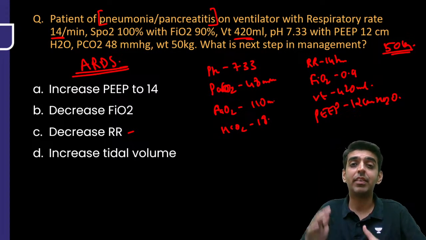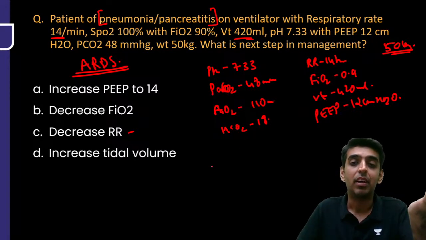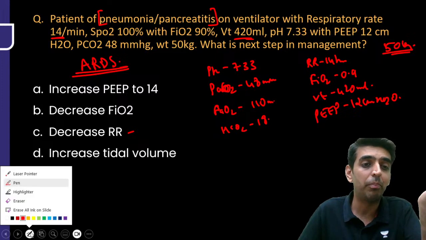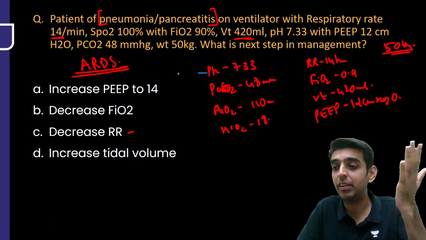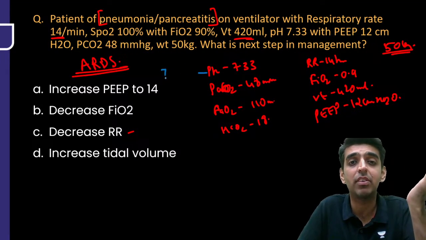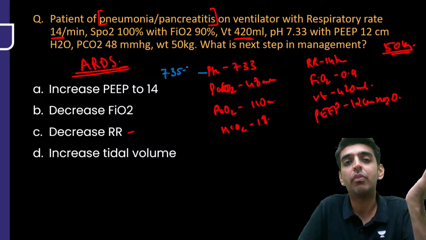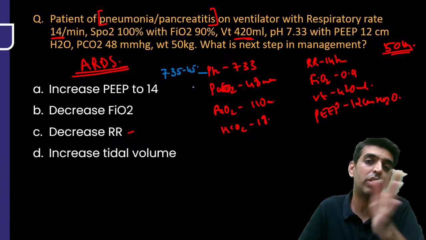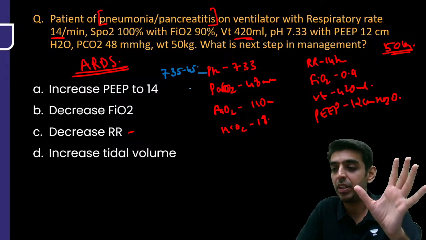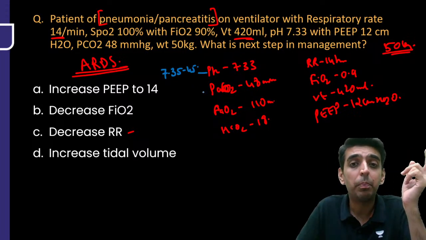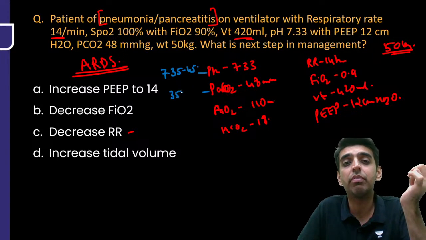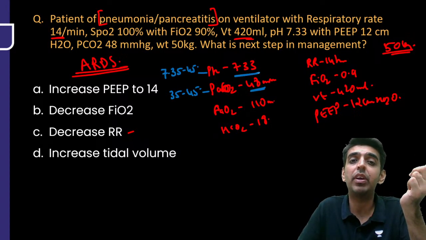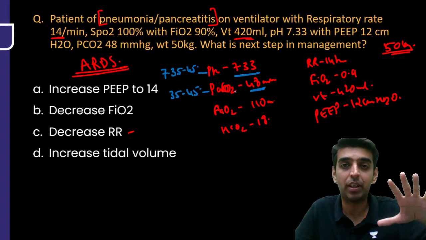Yes, Faisal, it seems like everything is within normal limits. So let us look into it one by one. What is the normal limit of your pH? Tell me in the comment section what is the normal value of pH. It is 7.35 to 7.45. This is your normal pH value. What about PaCO2? The normal value is 35 to 45. What is given here? 48. pH 7.33 is almost on the normal side.